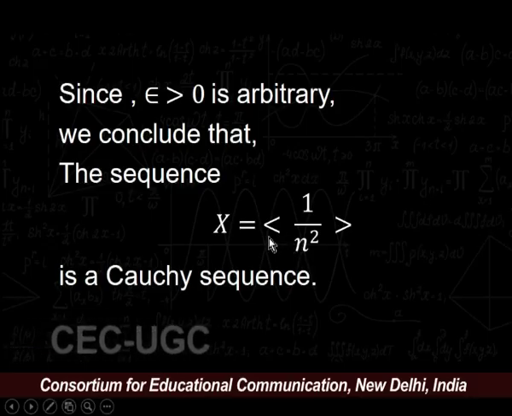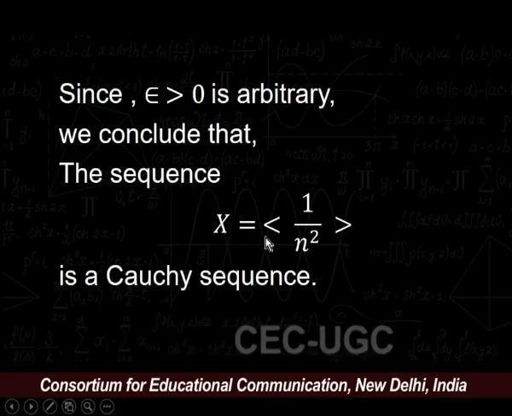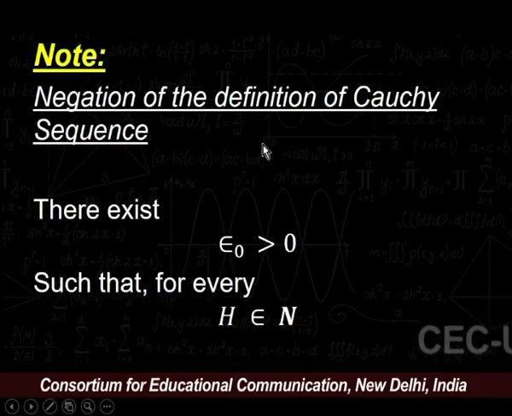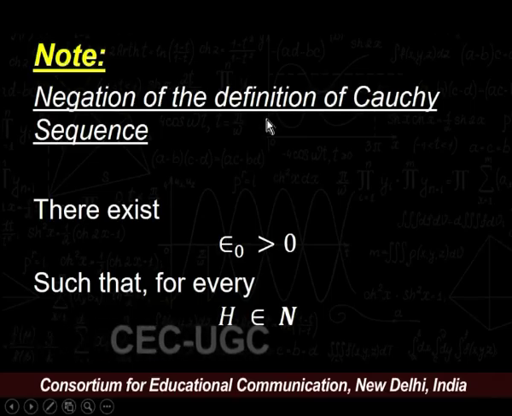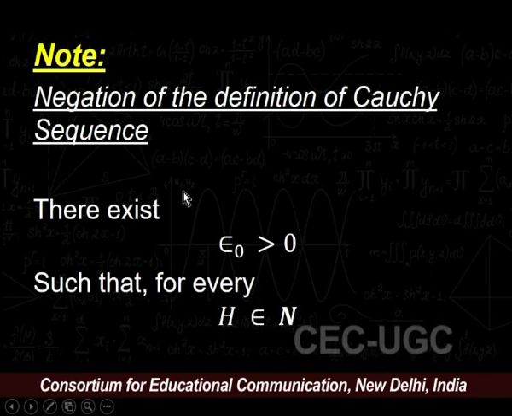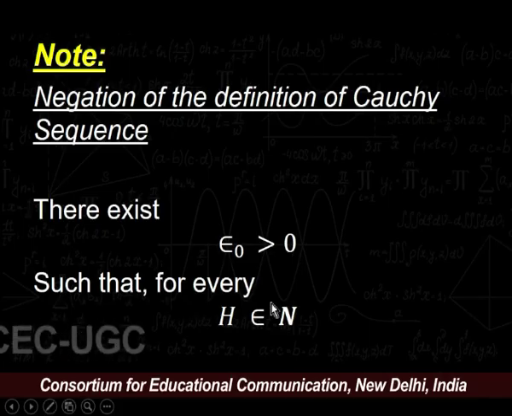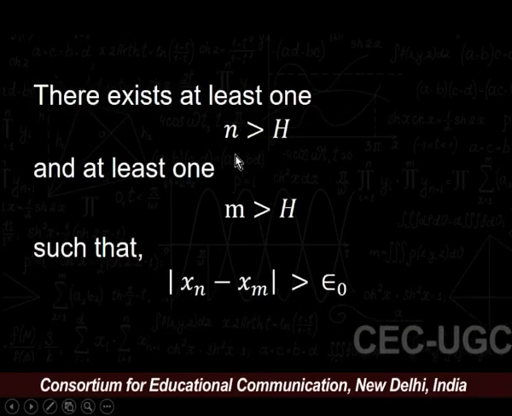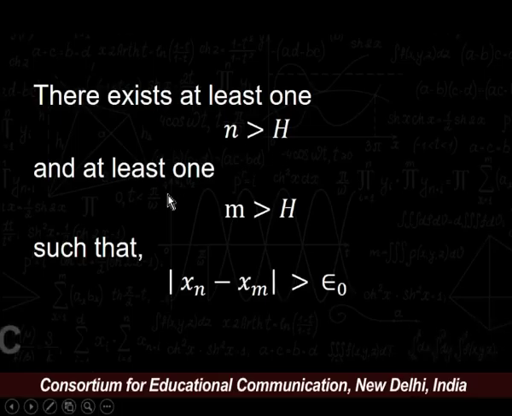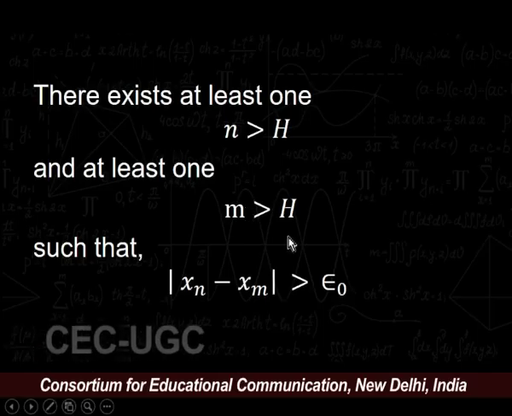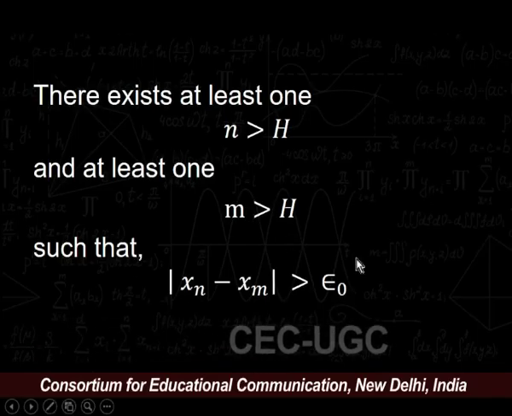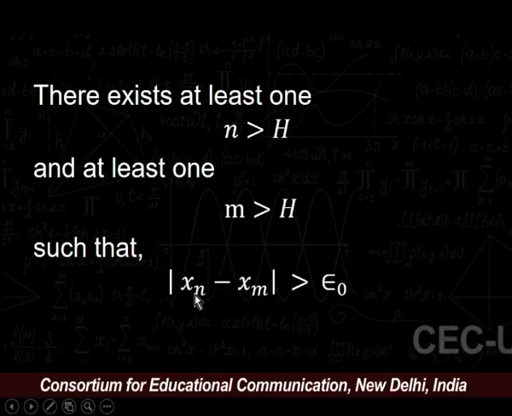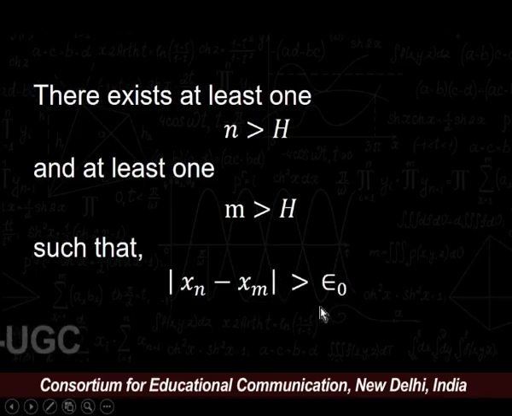Now, let us start with the next example, with the negation of the definition of a Cauchy sequence. Let us define the negation: there exists epsilon naught greater than 0 such that for every natural number h, there must exist at least one n greater than h and at least one m greater than h such that we have this inequality, that means modulus of x n minus x m is greater than epsilon naught.